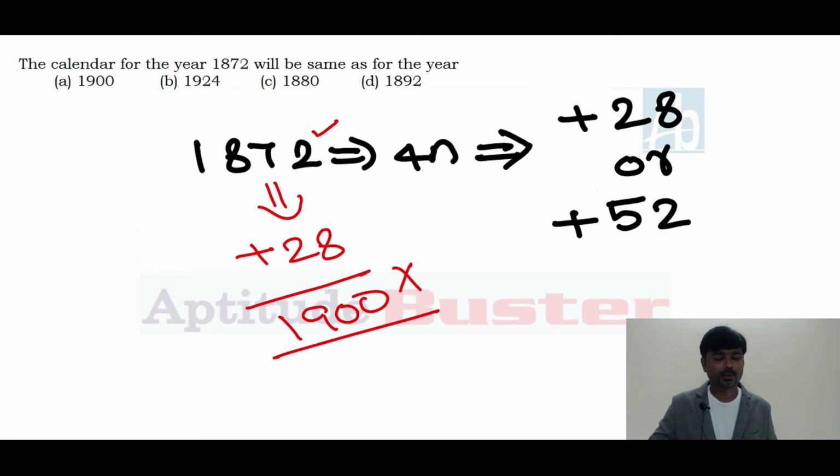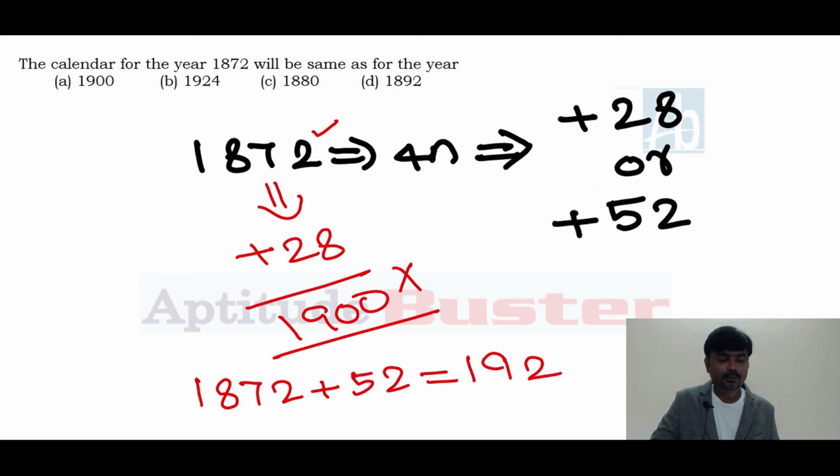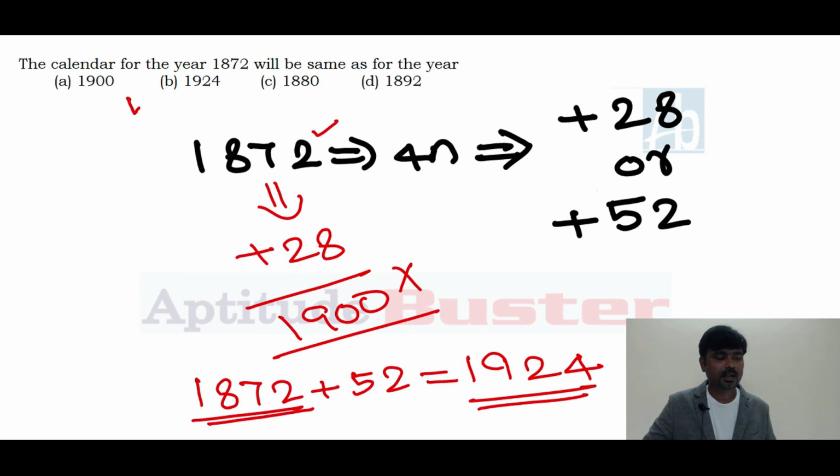So in this particular case, 1872 plus 52 years will give you 1924. 1872 is a leap year, 1924 is also a leap year. Answer for this question is 1924. It is not 1900. 1900 is not a leap year. In this particular case only, you need to add 52 years.